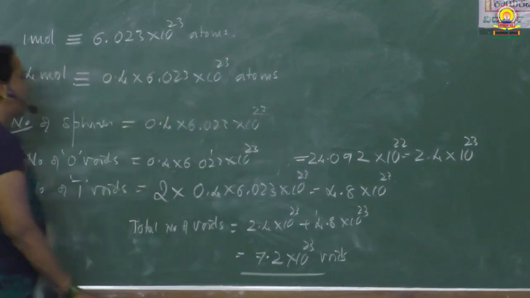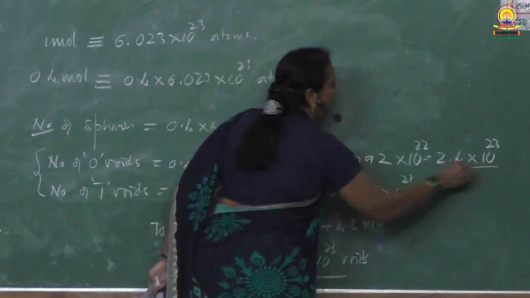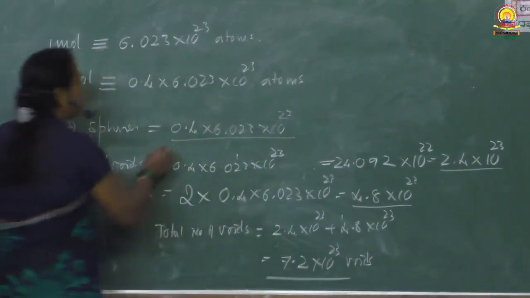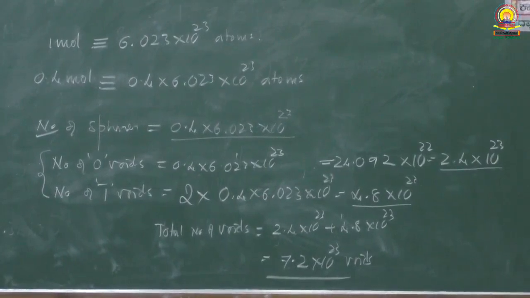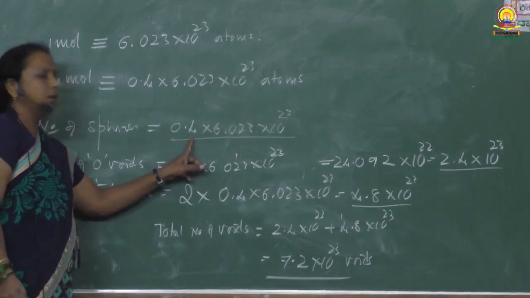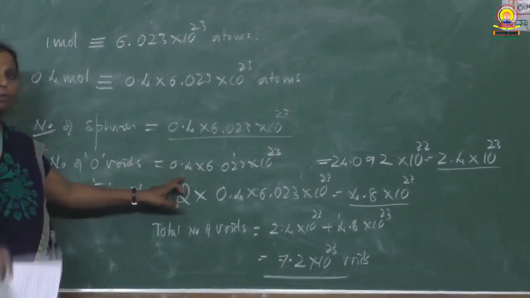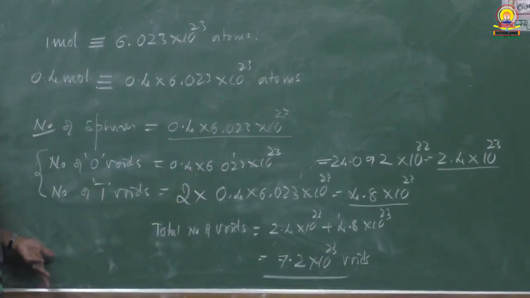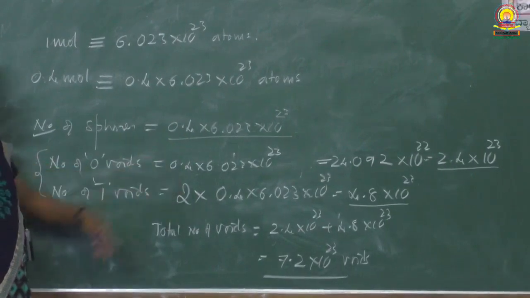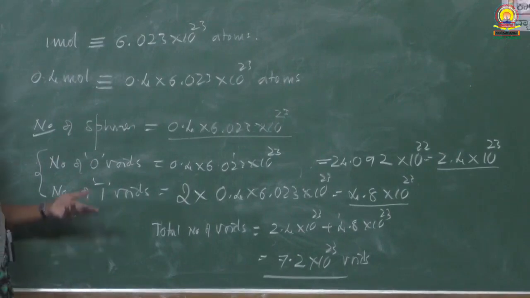This is the total number of voids, these are the total number of T voids, and these are the total number of O voids. These are in terms of number. In terms of mole, if it is asked, out of 0.4 mole of spheres, we will get 0.4 mole of O voids and 0.8 mole of T voids. So the total number of voids is equal to 0.4 plus 0.8, which becomes 1.2 mole of voids.